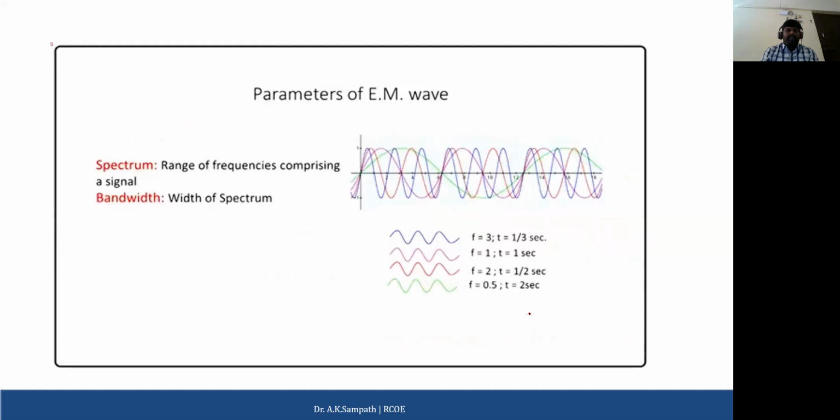When you talk about spectrum as well as bandwidth, spectrum refers to the range of frequencies comprising a signal, as we discussed about the microwave signals, the radio signals and other signals. All these signals travel in specific frequencies, which we will discuss. Bandwidth is the width of the spectrum. The radio frequency may lie within a range, maybe 3 megahertz to 3 gigahertz. In that specific bandwidth the radio signal will be used. That is called the spectrum as well as the bandwidth.